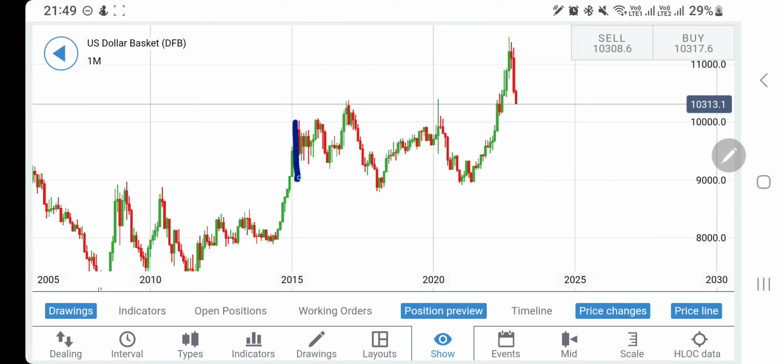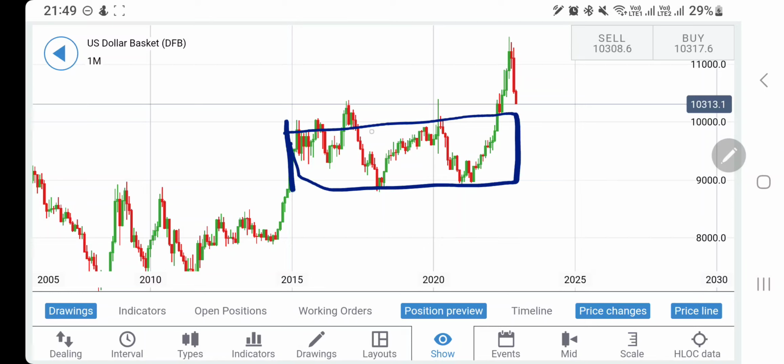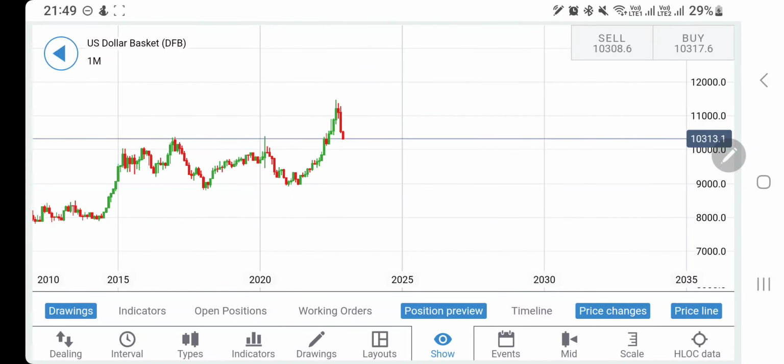Another observation, see, since 2015 to 2020 the dollar index has traded in this box, and last year it has given this breakout. So now there is a probability that it may try to attempt and achieve the base of this. In fact, it can try to dig a bit deeper and then bounce back from there. So this is one expectation. This box is certainly the place where it may try to achieve once in the year 2023, and then we will see whether it tries to sustain in this box or looks forward to a bounce back.